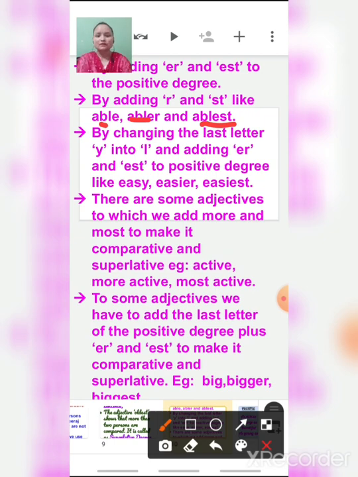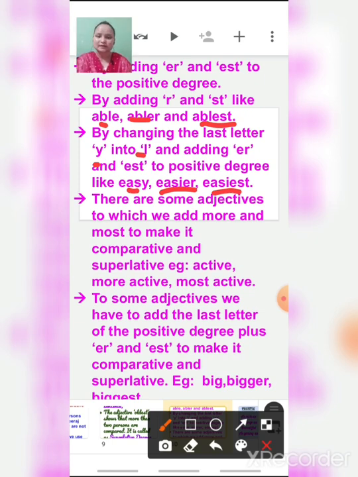Then, by changing the last letter y into i and adding er and est to the positive degree, like easy, easier. Here we have changed y to i and added er at the end, and then easiest, again changing y to i and adding est at the end.